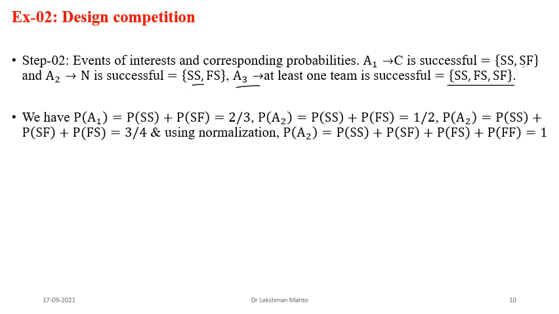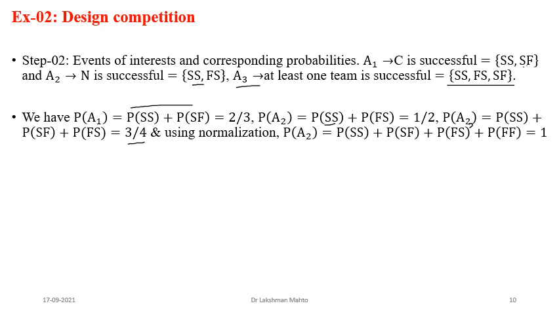So that's why, to calculate the probability of A1, just sum the probabilities, because this one has nothing in common with that one. Every outcome is mutually exclusive with respect to the other outcomes. So the probability of A1 is the probability of this plus the probability of this, and that is given as 2 by 3. Similarly, the probability of A2 is the probability of this plus this, and it is already given in the problem as 1 by 2. The probability of A3 is the probability of SS plus SF plus FS, and that is given as 3 by 4.